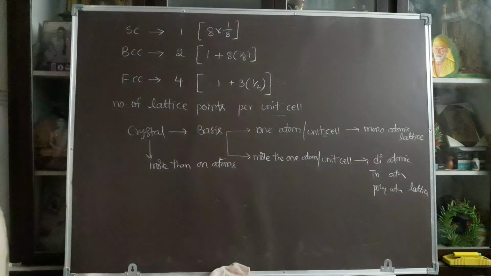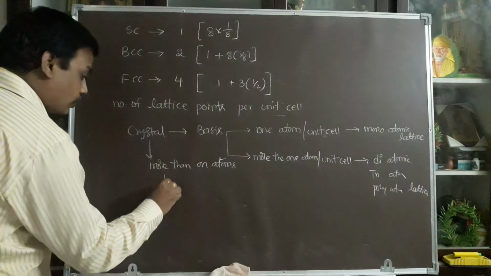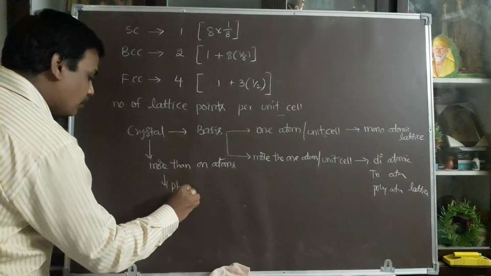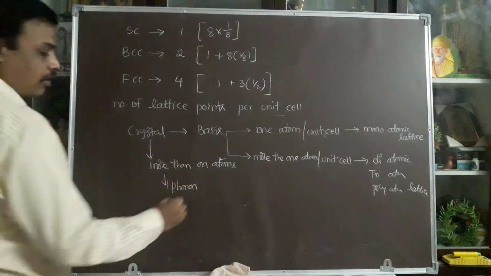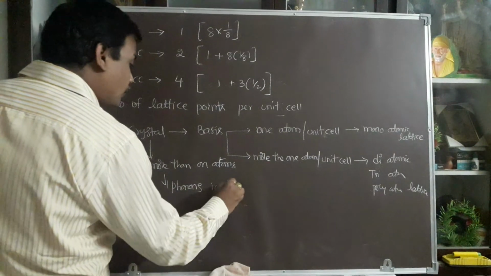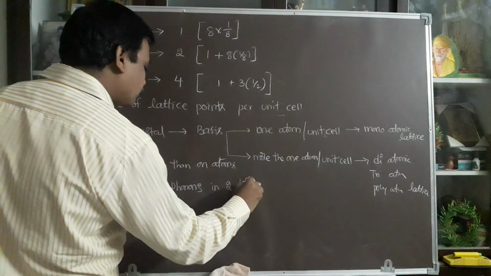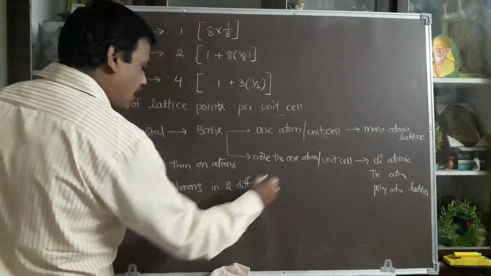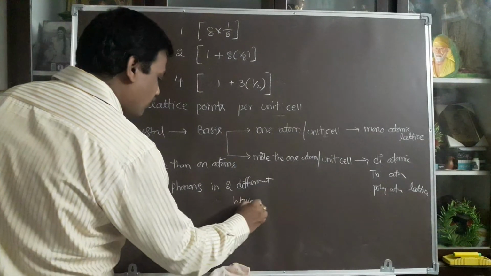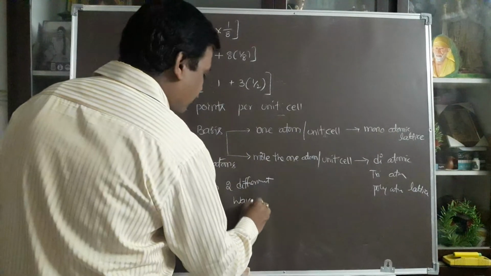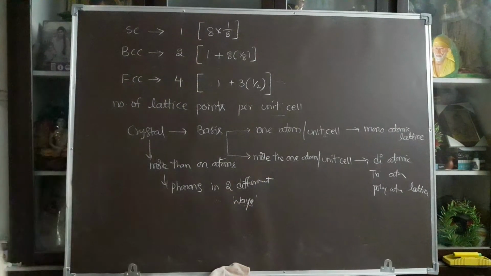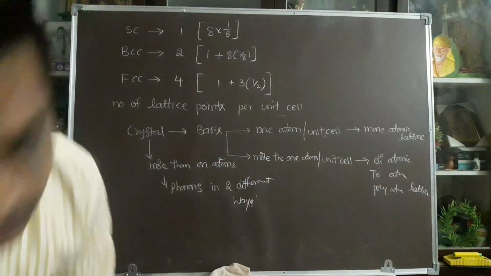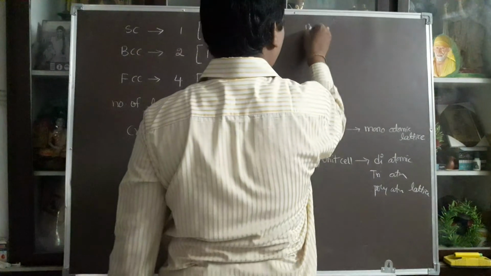There the phonons exist in two different ways. What are those? The two different ways are, particularly, the acoustic mode of phonons.